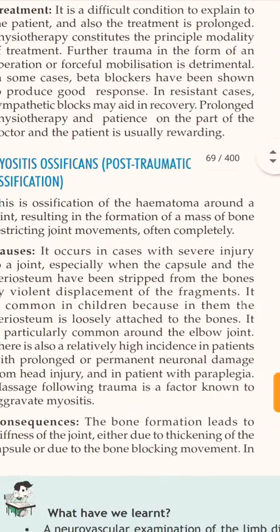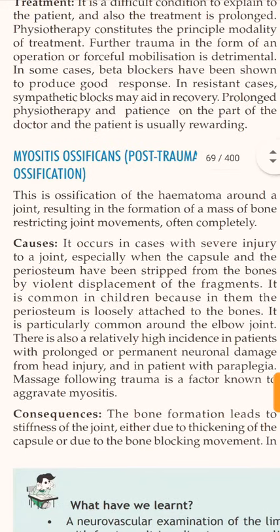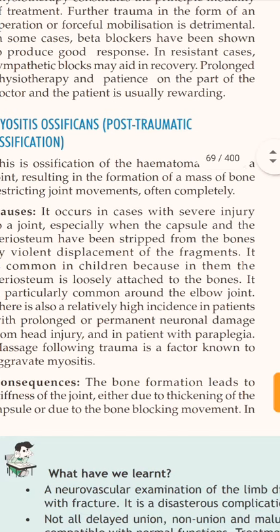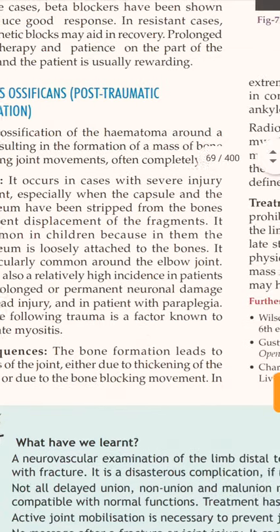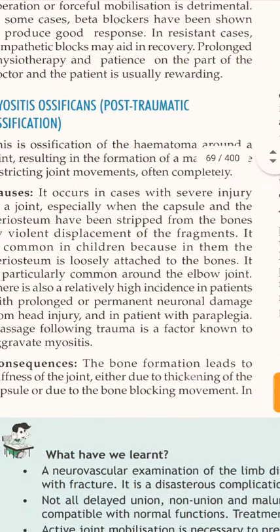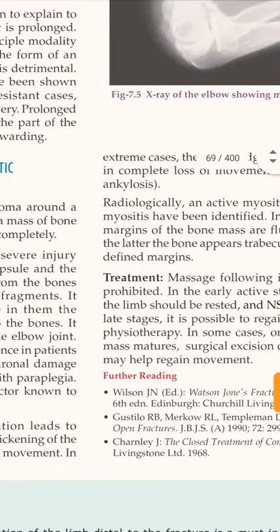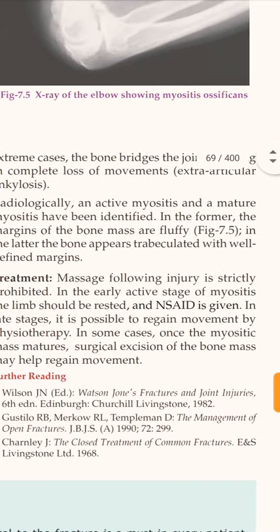So, ossification of the hematoma around the joint, stripping of the capsule and the periosteum of the bone, massage, and neuronal damage from head injury are also causes of this myositis ossificans. Bone thickening and bone blocking cause stiffness of the joint. Radiologically, there is active myositis and mature myositis.